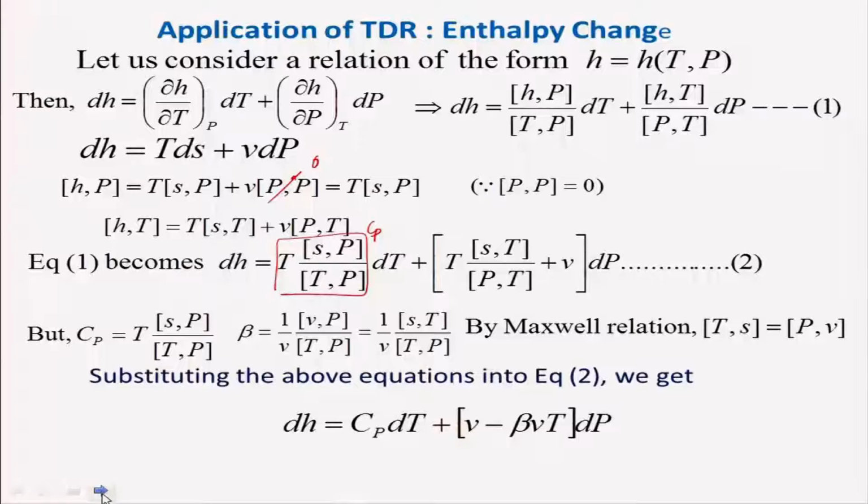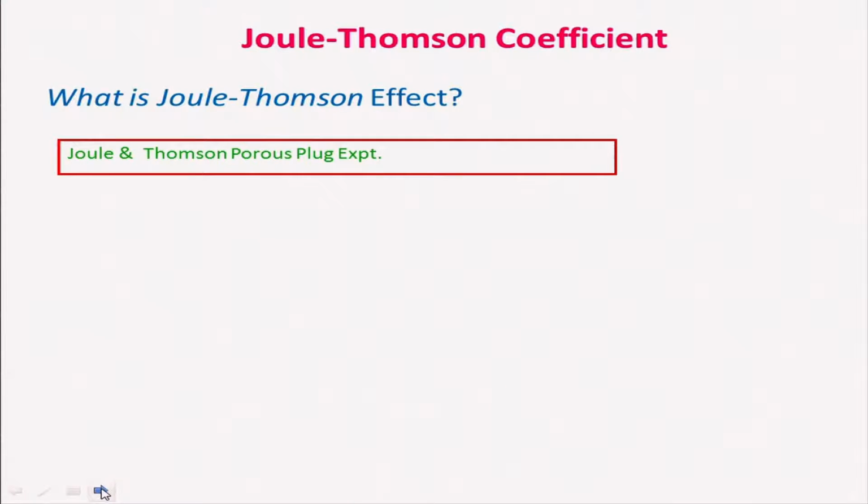We also look at another thing we have already discussed, that is the Joule-Thomson coefficient, which involves an isenthalpic process, and which we have seen earlier, used in air conditioning systems, capillary tubes, and porous plugs.